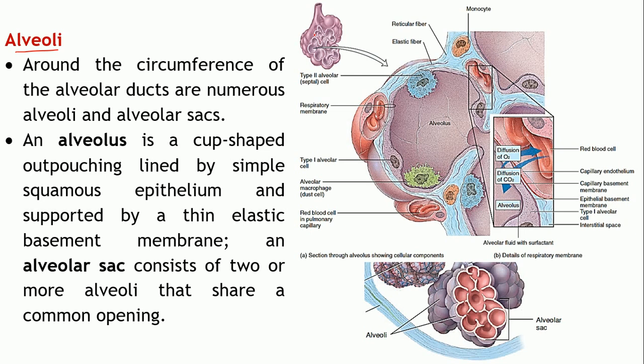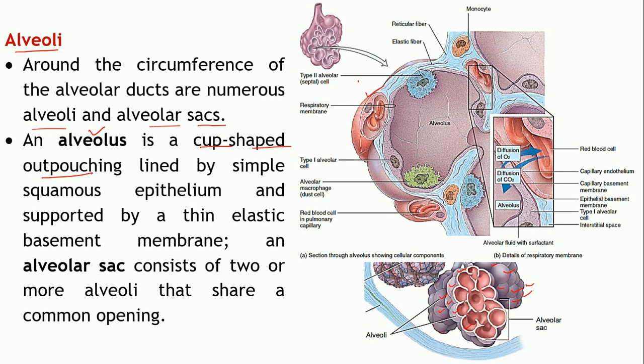These are the alveoli. Now there are two parts over here, alveoli and alveolar sacs. An alveolus, that is singular, is a cup shaped outpouching. That's one alveolus, this one. As you can see, there are a number of alveoli, right? This is the one, second one, third, fourth, fifth, sixth. So on, there are a number of alveoli which are present.